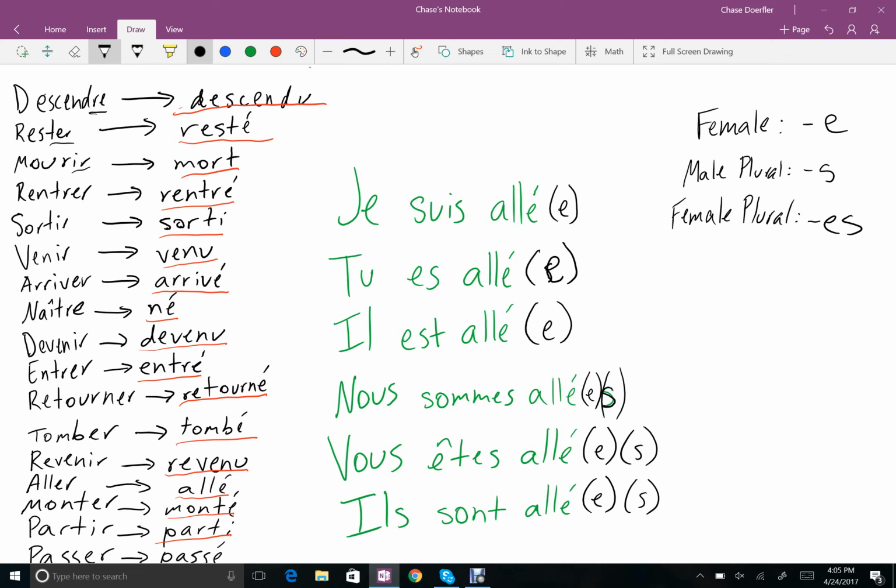Now, these verbs can also switch to avoir with the use of direct object pronouns, but we're going to get to that in a later video after I talk about the direct object pronouns.